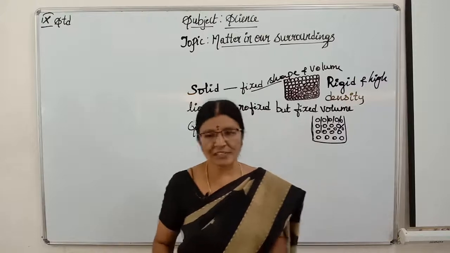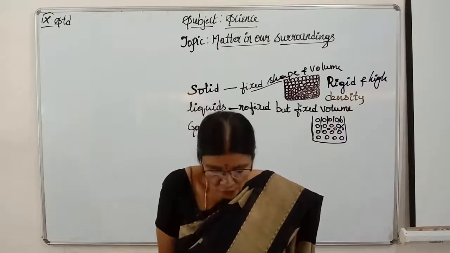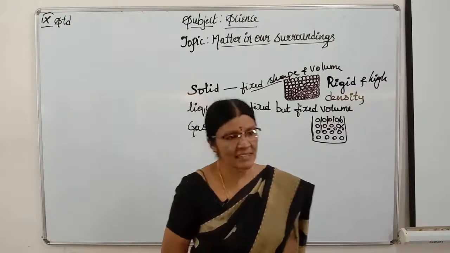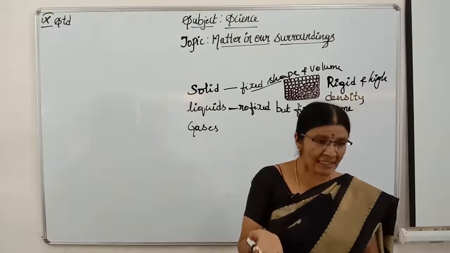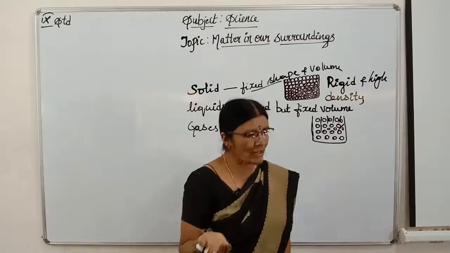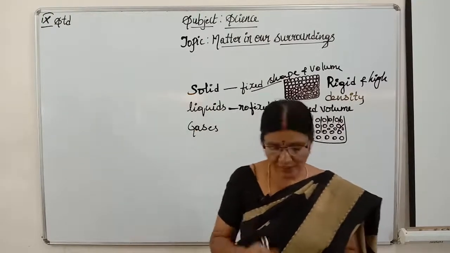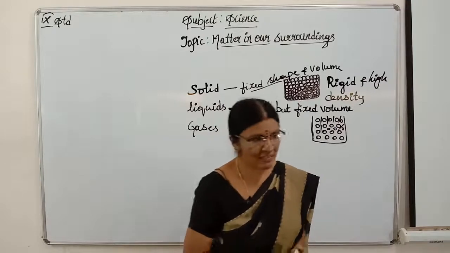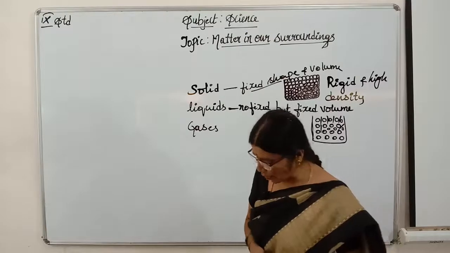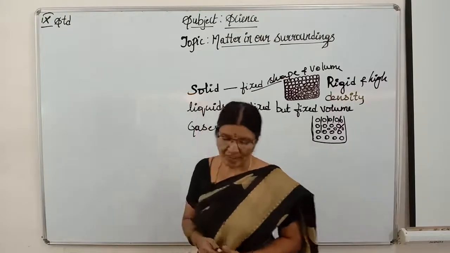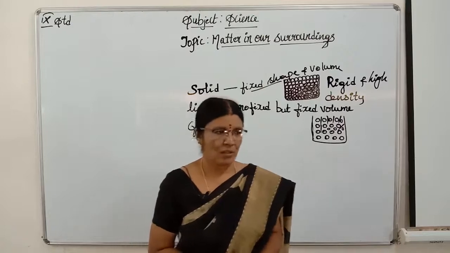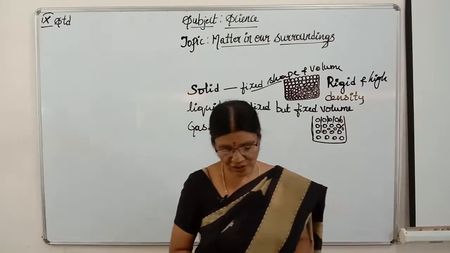Liquids or fluids. Fluids means they flow, children. They can flow. They have moderate density. They are not as heavy as solids. Examples of liquids, children: water, milk, isn't it? All your cool drinks which you drink, and all the fruit juices which will flow. They are examples of liquids, children.